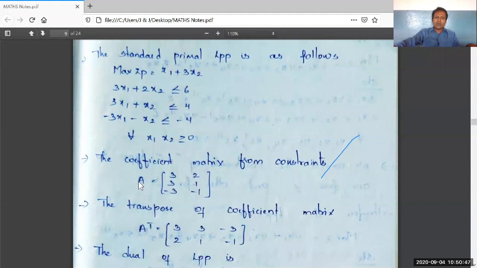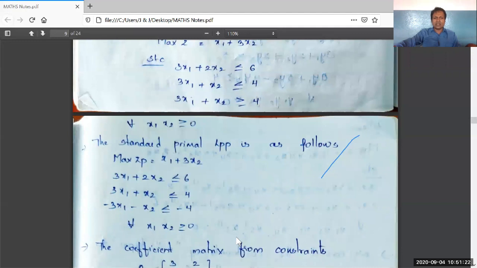Right. So you have to take its transpose. The rows will be converted into columns and columns will be converted into rows. So the 3 rows will be converted into 2 rows and 2 columns will be converted into 3 columns. Here the order of this matrix A was 3 by 2 and this transpose matrix order is 2 by 3: 3, 3, minus 3, 2, 1, minus 1. So the first row is written as the first column and the second row is written as the second column, right?